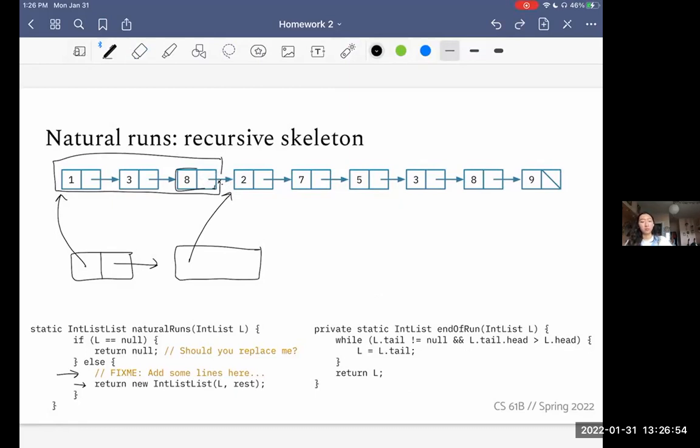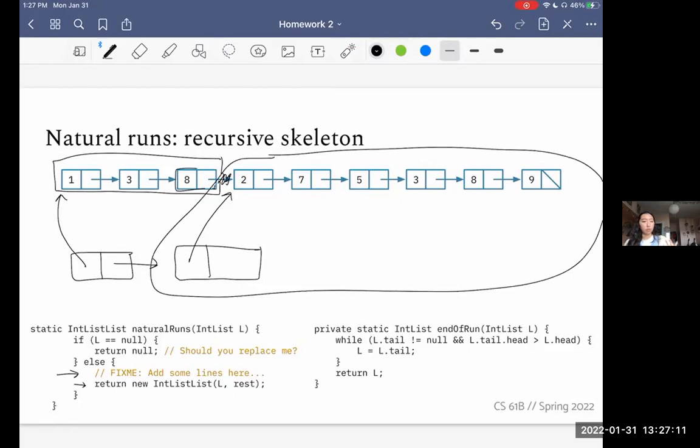This is the recursive leap of faith. We're trusting that the method I'm writing is going to take all this and break it into its proper chunks. So the rest of me should probably just be taking that recursive leap of faith, right? And so this part we can trust is going to be properly divvied up if we make some sort of recursive call here. And that might help you in defining this rest that you will return.